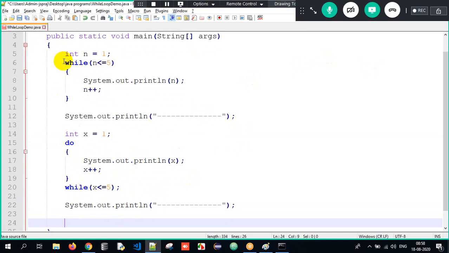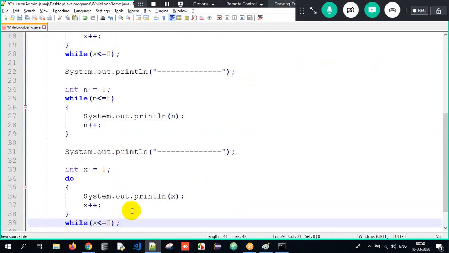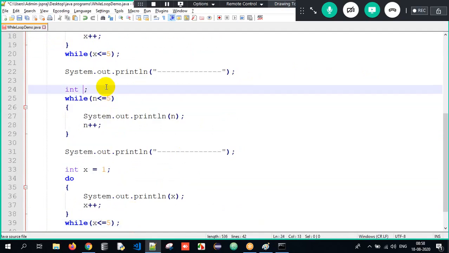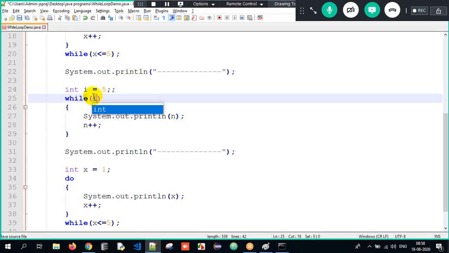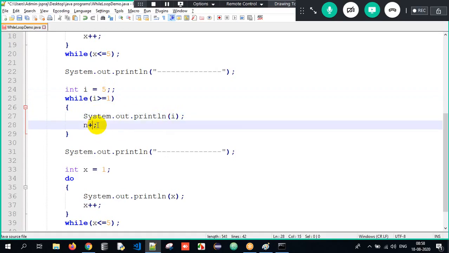You just copy paste this entirely. I'm just copy pasting it, guys, because I'm very lazy. We'll take a different variable, i equals 5. Until i is greater than or equal to 1, you keep on printing the i value, and it has to keep on decrementing. Why? Because we are going in the reverse order, the decrementing way. This is for the while loop.